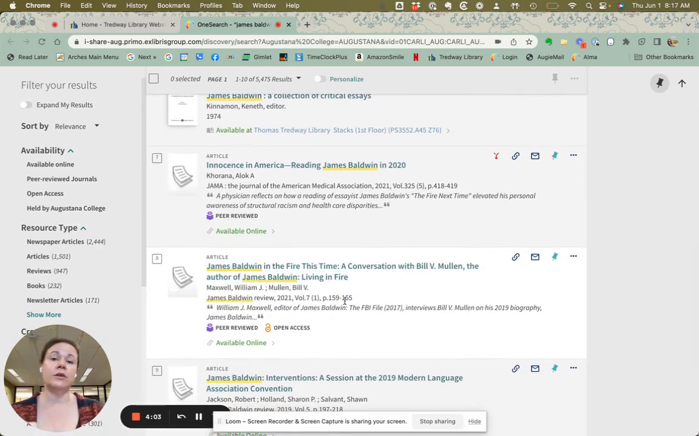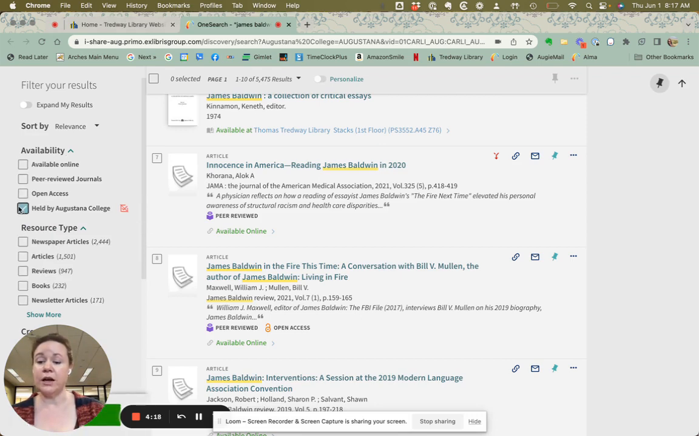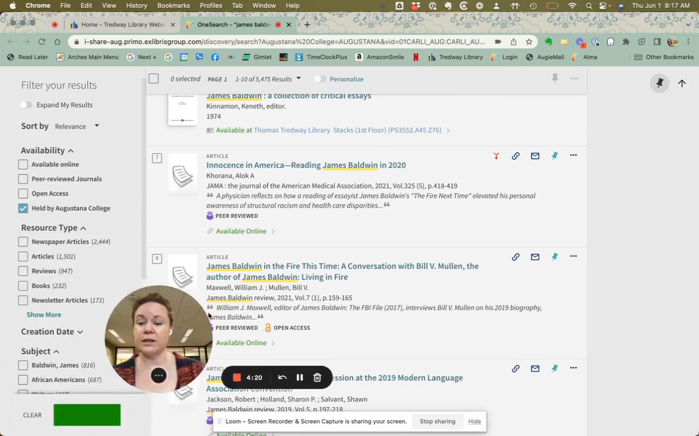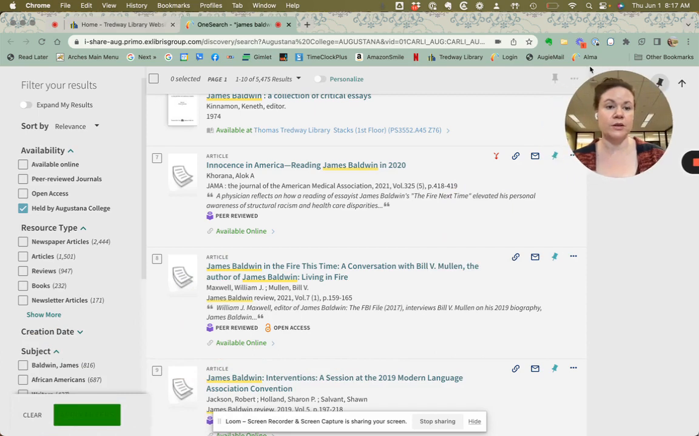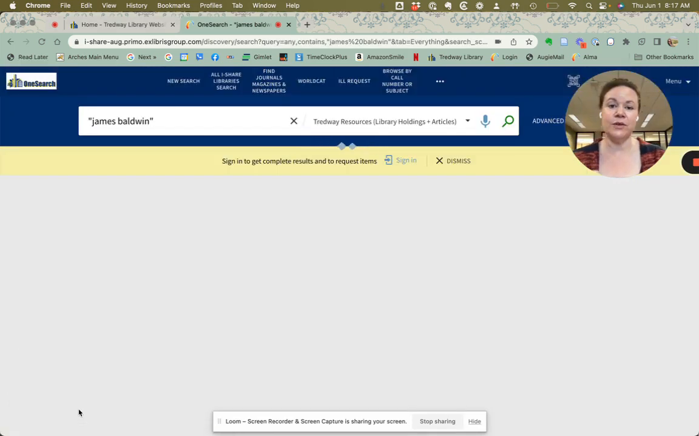So let's say that we were wanting to start by finding a book in our collections. So to narrow just to things that we have here in the Tredway Library holdings, what I'm going to do first is I'm going to choose held by Augustana College. There is a little limiter box down here. Let me move my circle so you can see that. And then also I'm going to choose books as well and apply those two filters.